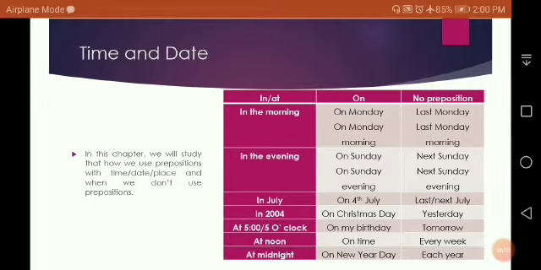So you can see some examples over here in this column. On Monday morning, on Sunday evening, on 4th July, on Christmas Day, on my birthday, on time, on New Year's Day. And in the third column we will use no preposition while writing last Monday morning, next Sunday evening, last July, next July, yesterday, tomorrow, every week, each year. So with these expressions we will not use any preposition.